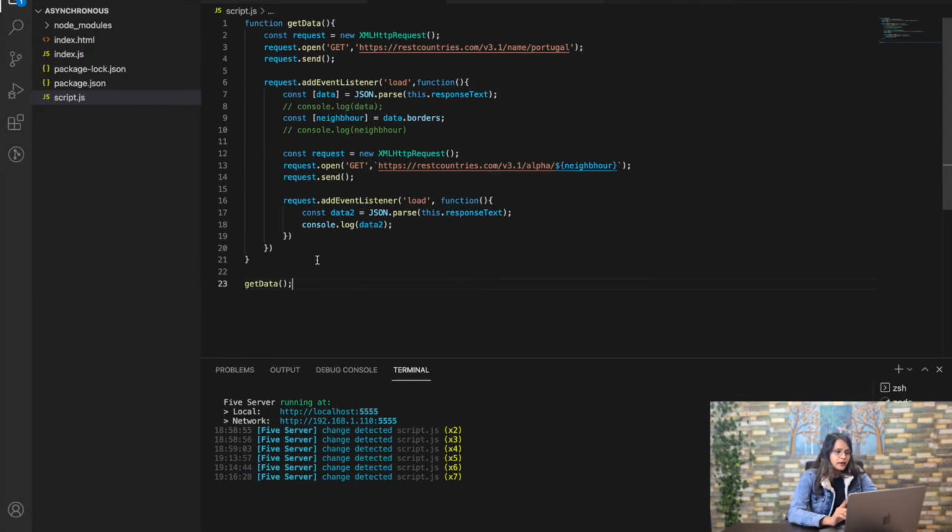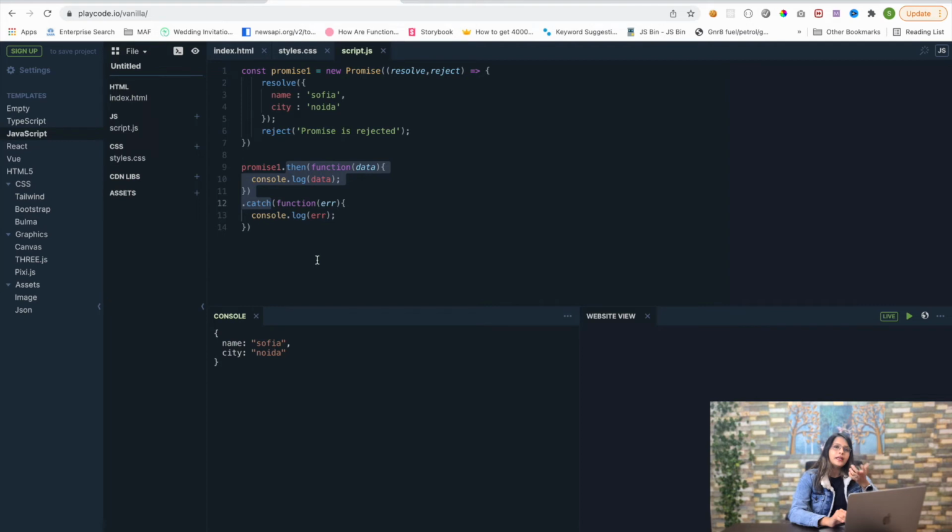So now, one more thing. For the normal APIs, we use fetch. Fetch is something that is, you can say, inbuilt with JavaScript, although it is a web API. I hope you have understood it in my event loop video. So from fetch, we get a promise and then we try to consume it from there.